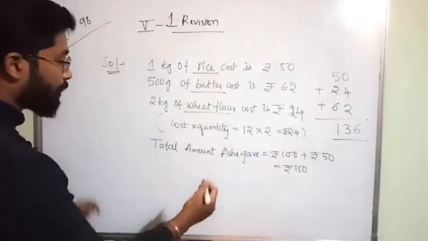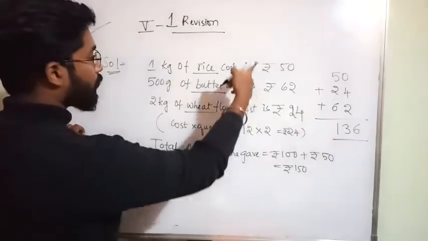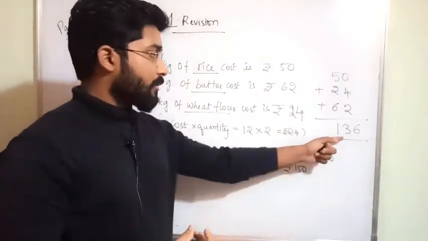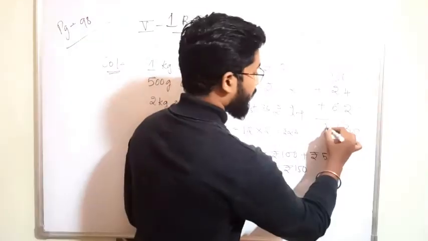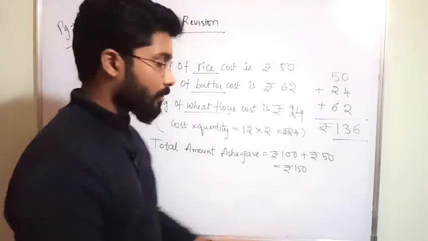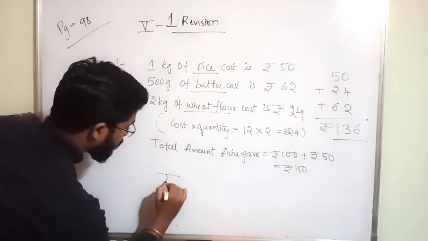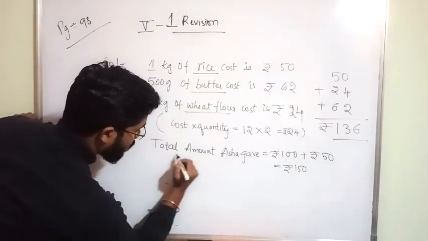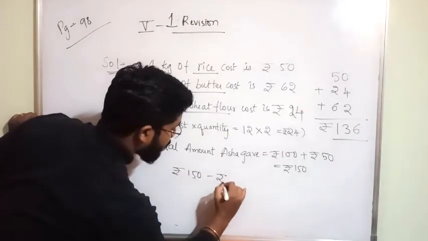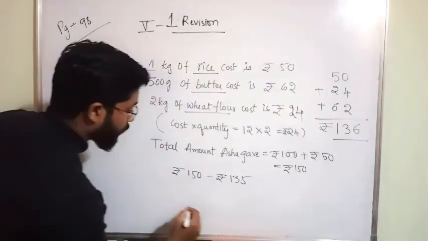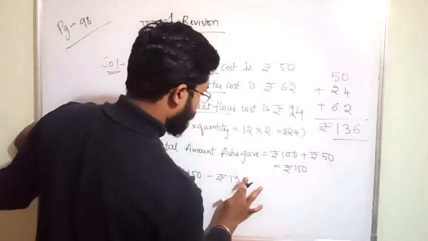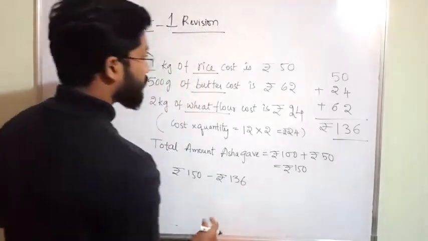So from 150 what do you have to do? First you have to add all the costs of the things she bought. You will get some amount. You have to subtract this amount from 150. So, 150 rupees minus 136 rupees. Okay, so how much will you get? 136, I think. Yes, 136.